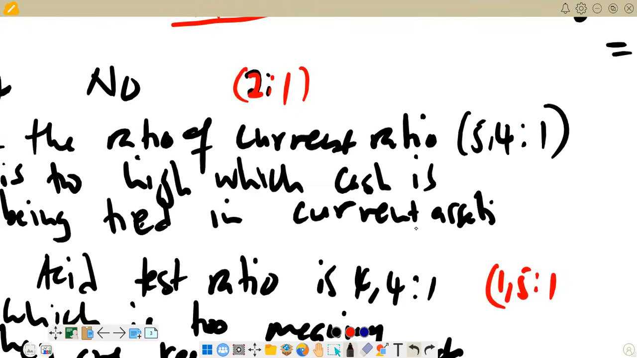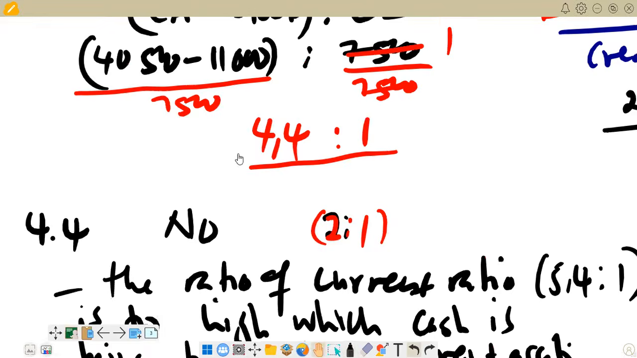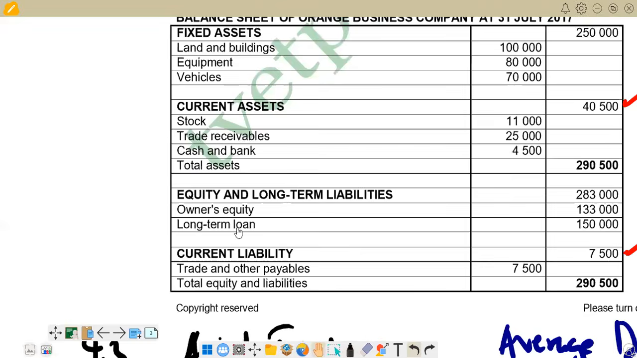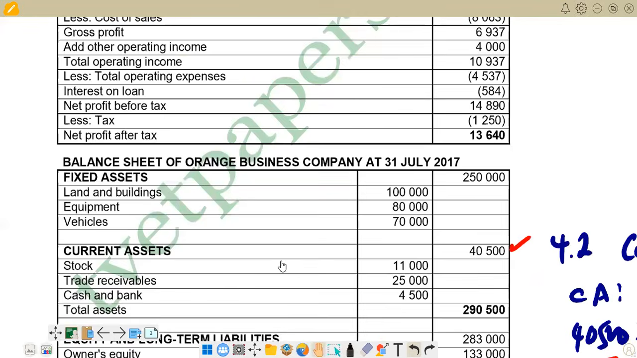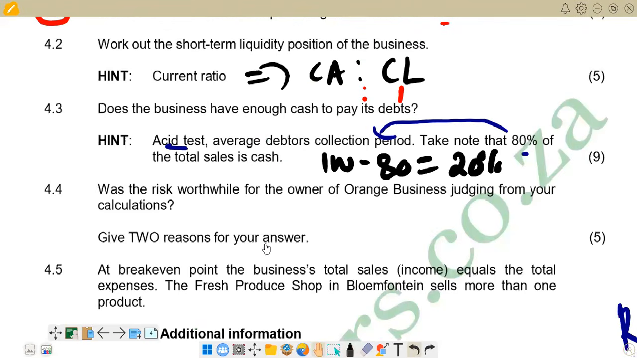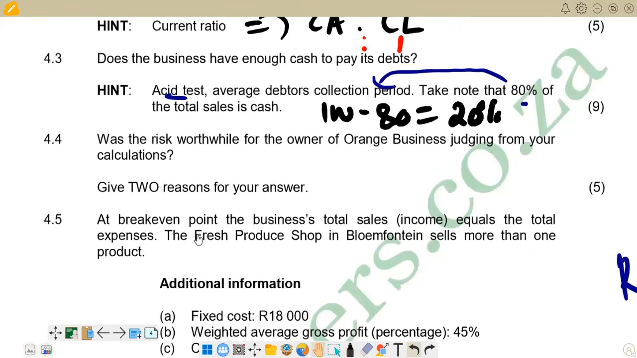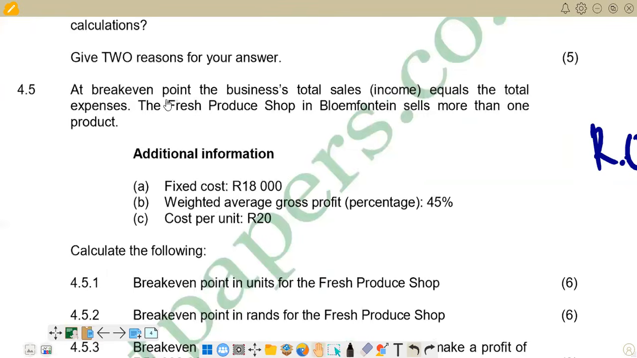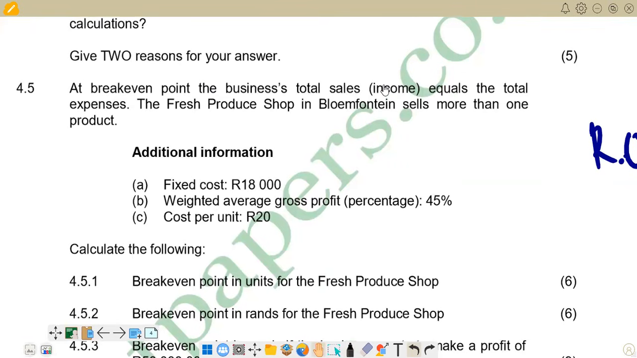Then you can go on to 4.5. So let's try to see what we have on 4.5. The question is saying at break-even point, the business total sales in brackets income equals the total expenses. The fresh produce shop in Bloemfontein sells more than one product.